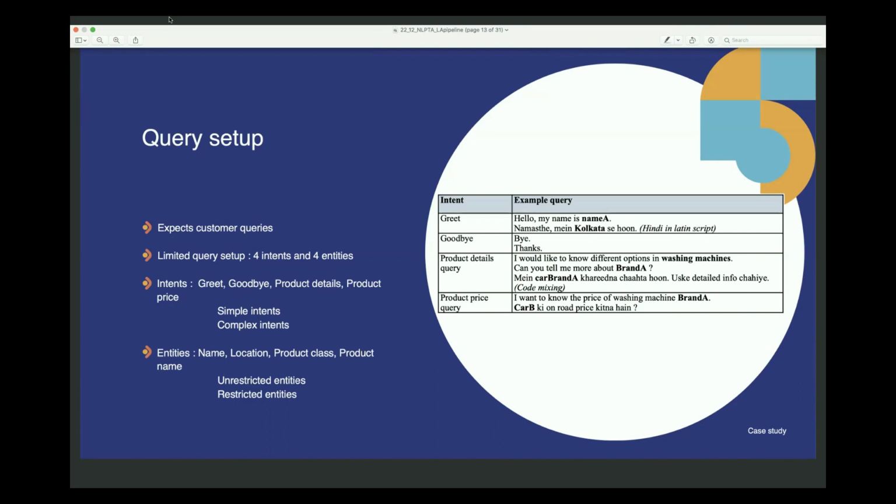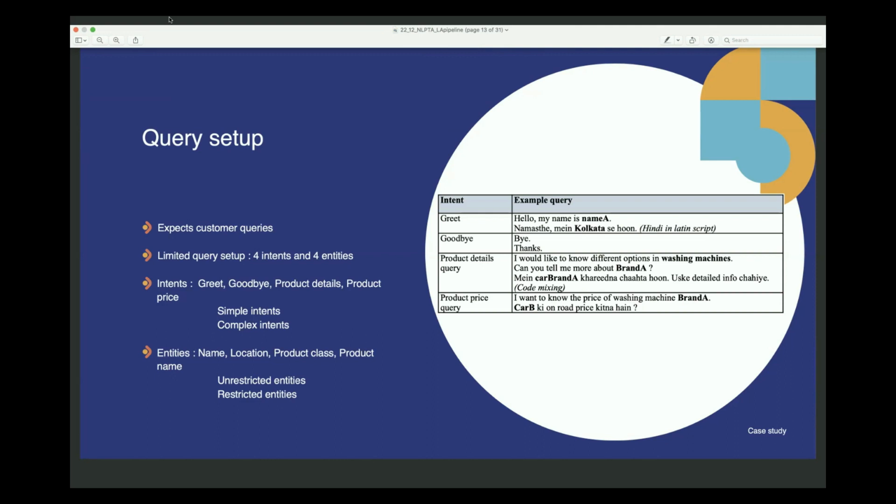And entities, for that matter, whatever entities we are interested in this limited query setup are 4 entities: name and location or city of the customer. Because if you're talking about a conversational assistant for a dealership or a manufacturer, they would like to contact that customer for further follow-up. The other 2 entities are product class and product name. If it is a line of cars that the customer is interested in, it is product class, and a specific car within that line is product name.